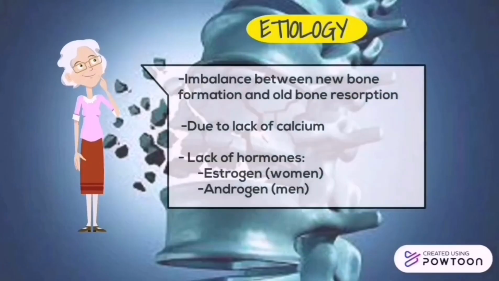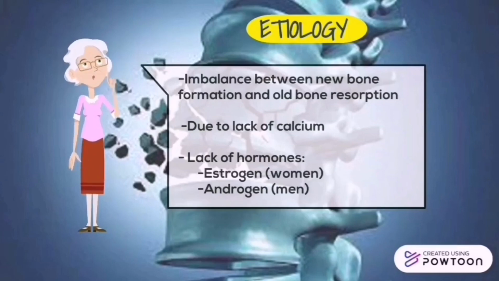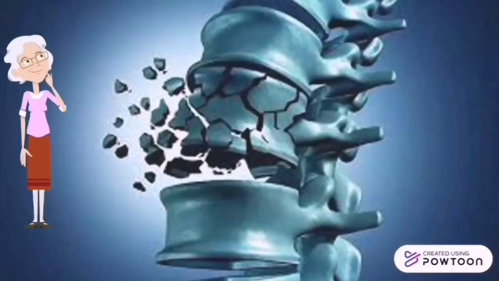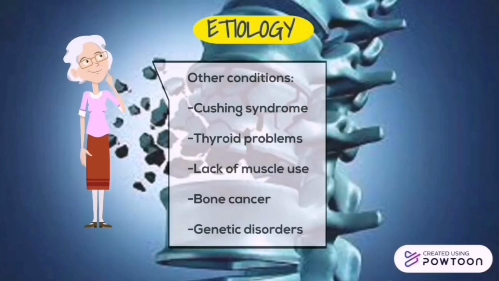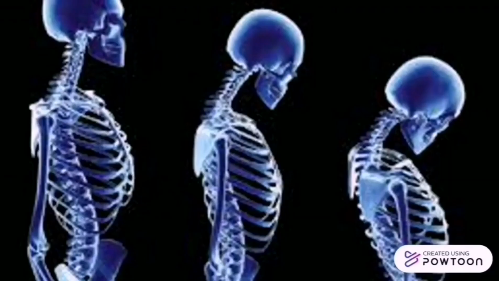Etiology. It is caused by an imbalance between new bone formation and old bone resorption due to lack of calcium, and due to lack of hormones such as estrogen in women and androgen in men. Other conditions that cause osteoporosis are Cushing syndrome, thyroid problems, lack of muscle use, bone cancer, and genetic disorders.